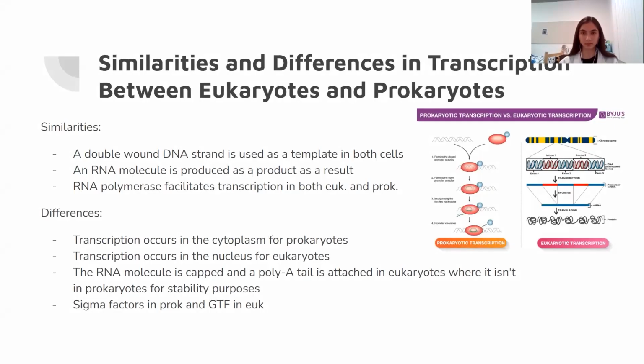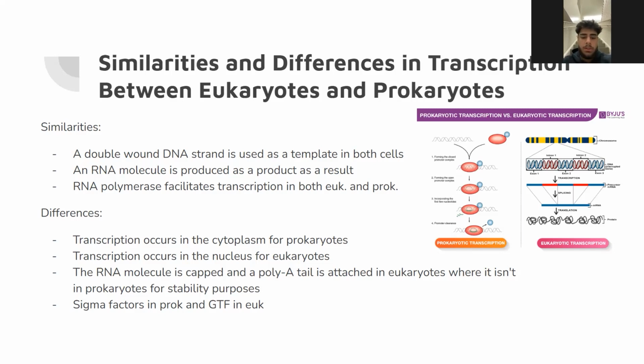Hi guys, my name is Jose. How are we doing with similarities and differences in transcription between eukaryotes and prokaryotes? Starting off with similarities between eukaryotes and prokaryotes in the process of transcription, both use DNA to create a template called mRNA, and as a result, mRNA is a product of both processes in both cells. RNA polymerase is the facilitator of transcription in both eukaryotes and prokaryotes.